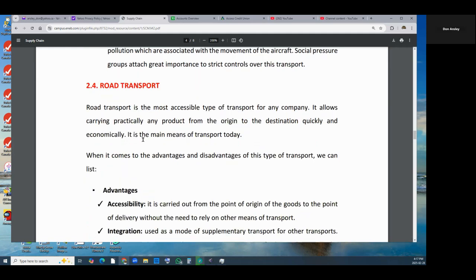Now we come to road transport. It's the most accessible type of transport for any company. It allows carrying practically any product from the origin to the destination quickly and economically. It is the main means of transport today. When it comes to the advantages and disadvantages of this type, we can list them.